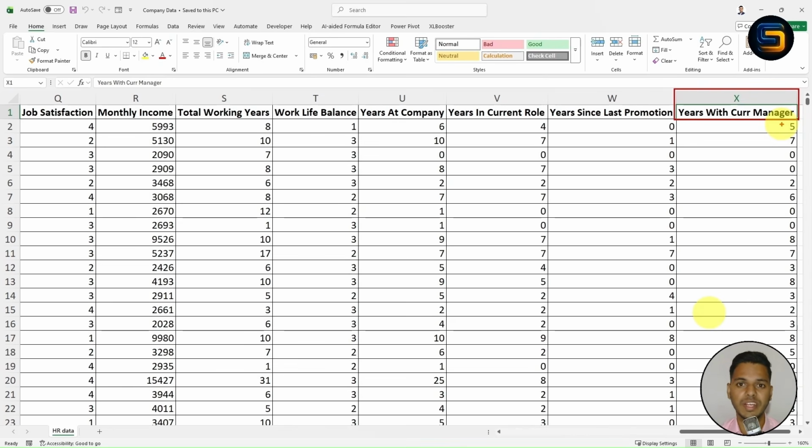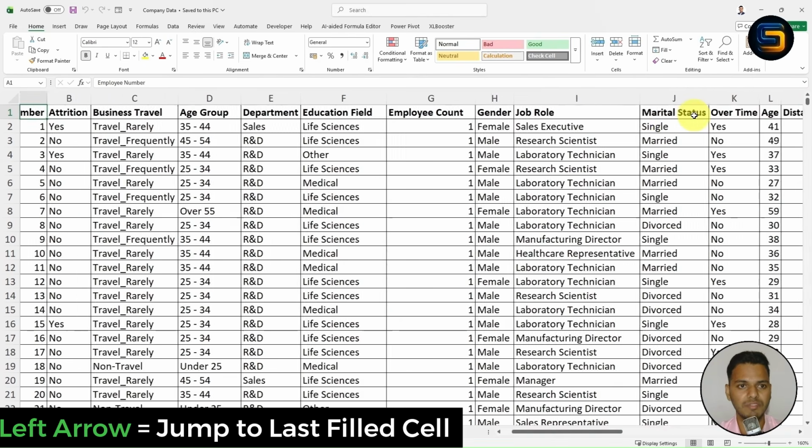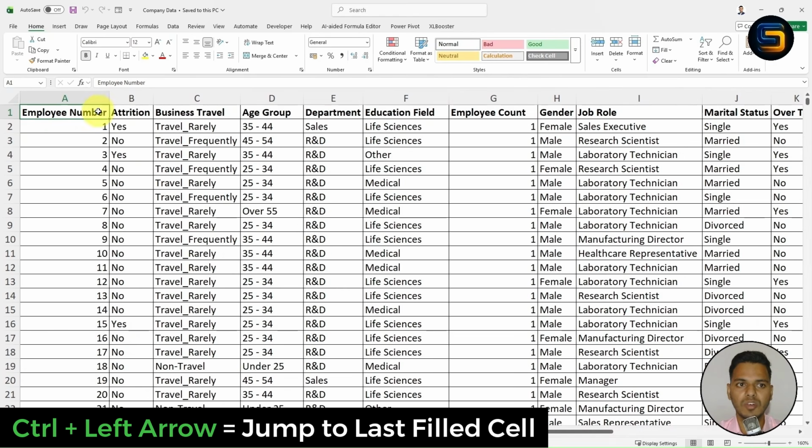Now in order to create an interactive dashboard, I will be using only the limited columns. I will use only 50 to 60% of the columns instead of using all the columns. So let me go to the first column, press Ctrl left arrow. Now this is the first column, right? So first you need to understand the data.